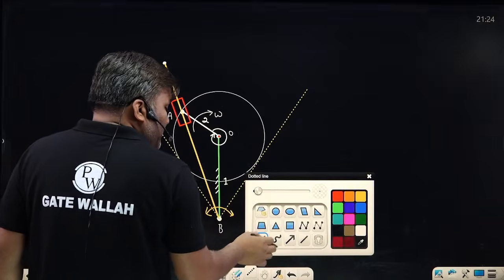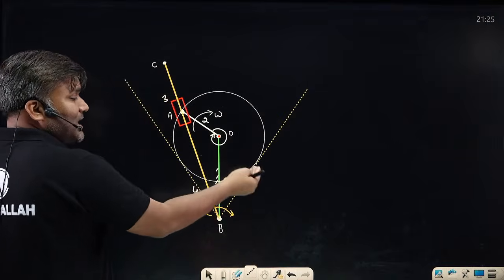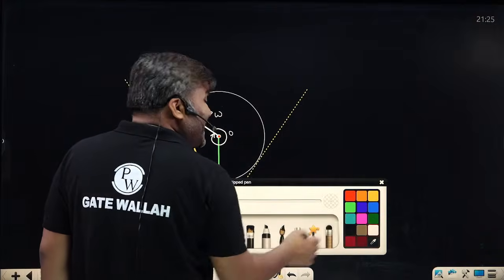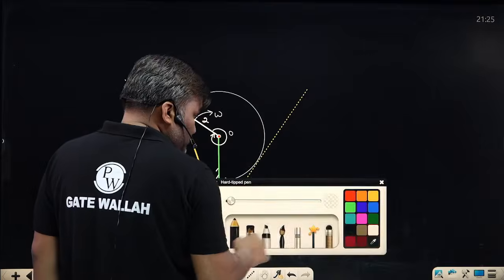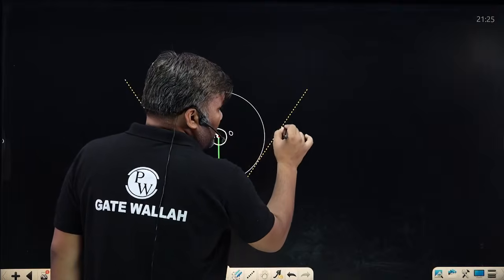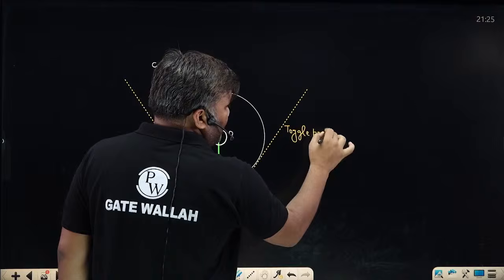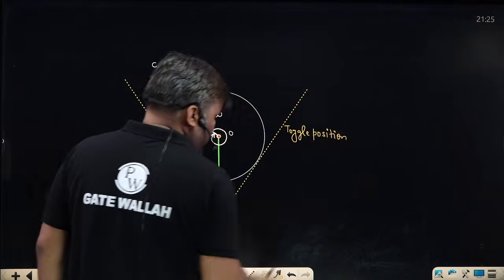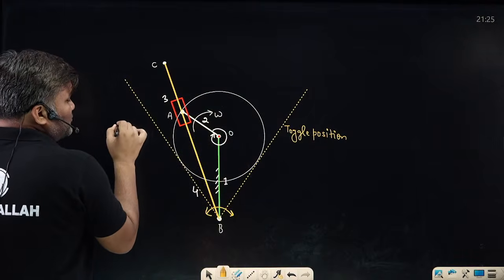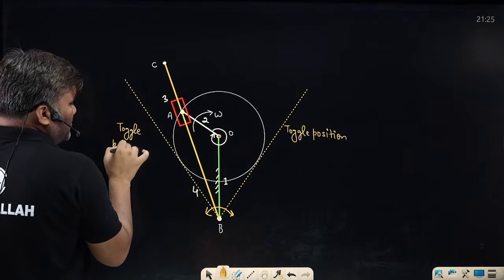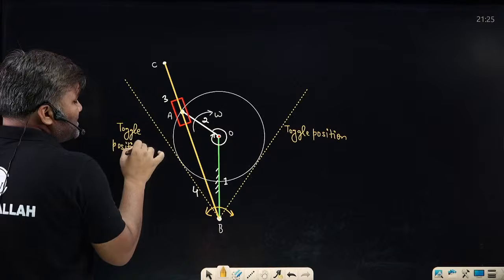Now, whenever your slotted link is at these two extreme positions, these positions are called toggle positions, end positions. This is the toggle position. This one also, this one also, this is also a toggle position. The extreme position of any rocker is called a toggle position.